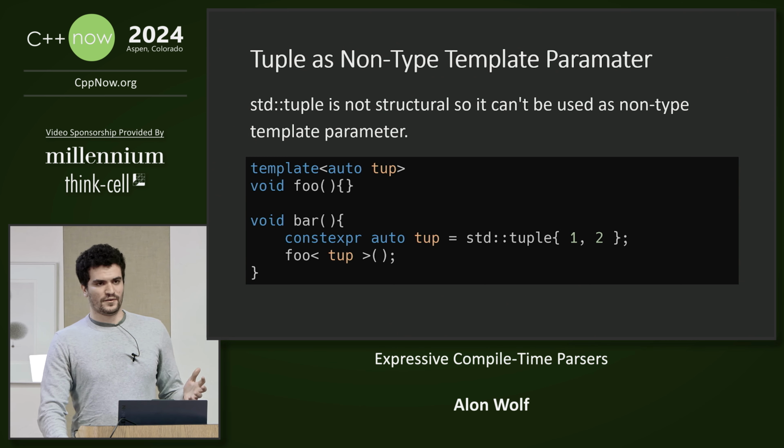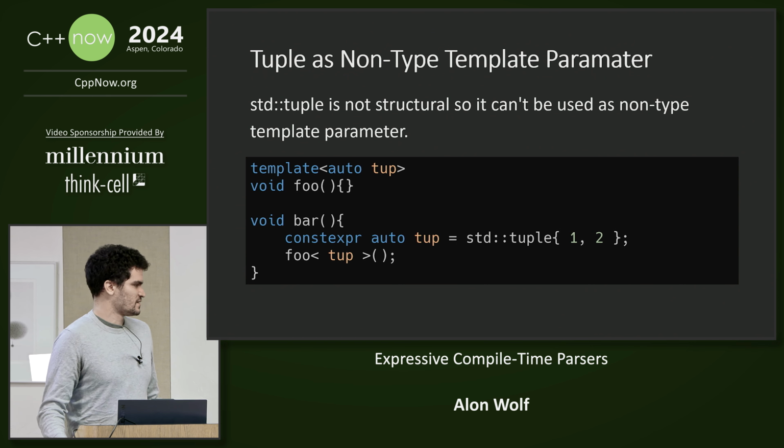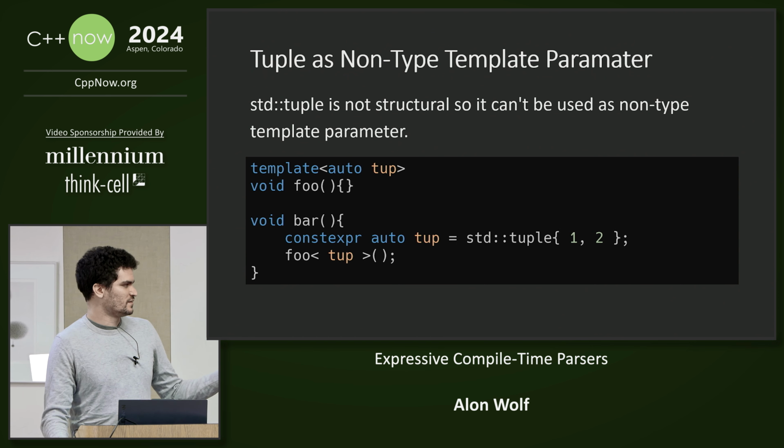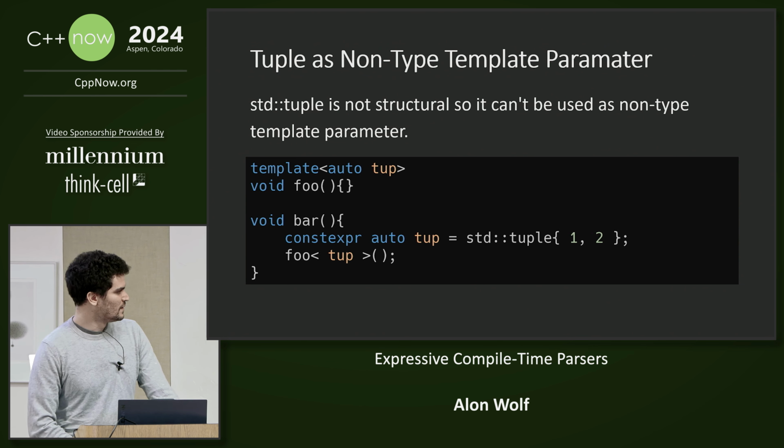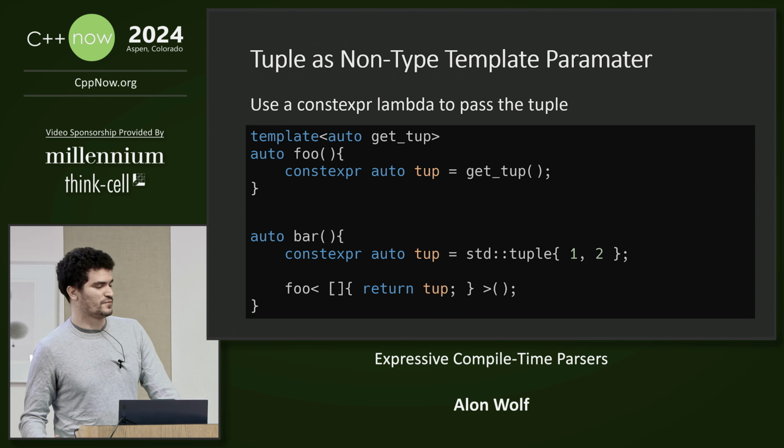Now, I said that we passed a fixed vector capacity of variants and tuples, but if we try to do it, it won't work. If we try to pass a std tuple, it will not work because std tuple has private data members. One way to get around it is with a lambda.